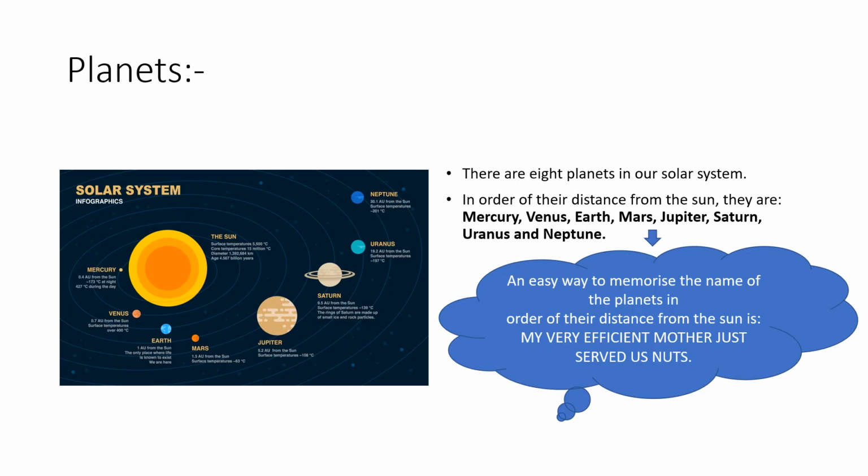We know that some celestial bodies do not have their own heat and light. They are lit by the light of a star. These celestial bodies are called planets. There are 8 planets in our solar system. In order of their distance from the Sun, they are Mercury, Venus, Earth, Mars, Jupiter, Saturn, Uranus, and Neptune. An easy way to memorize the names of these planets in order of their distance from the Sun is: My very efficient mother just served us nuts.